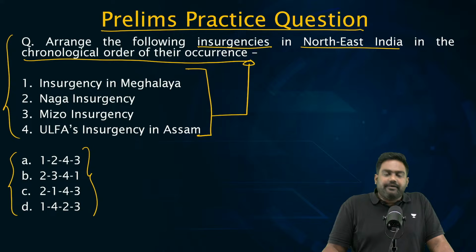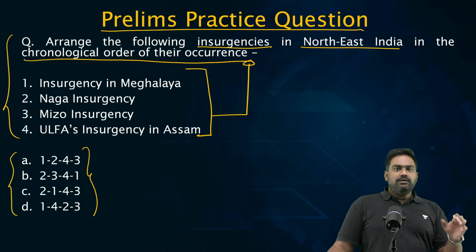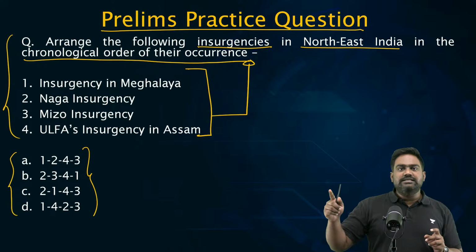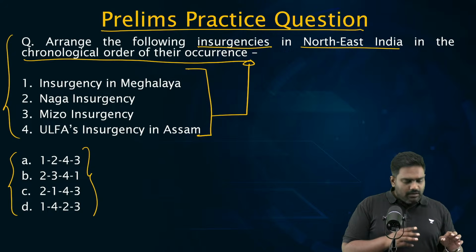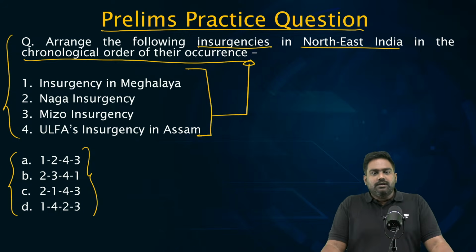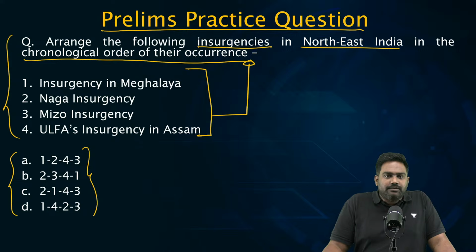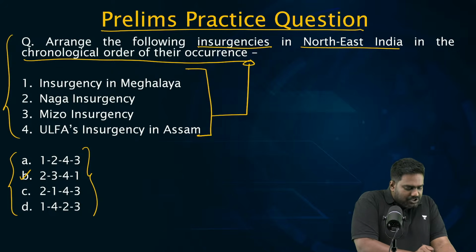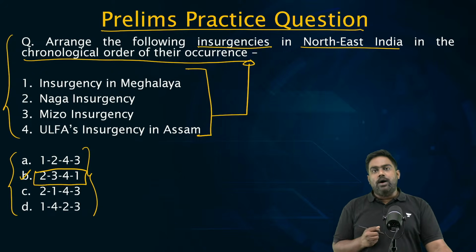See, there is one trick. If you can remember the first insurgency to break out in Northeast India and the last insurgency to break out, then your task will become easier. Very good. Dheeraj, Sanam, Ilyas Ansari, Sonika, Megha, Jagannathan, they've all given the right answer. The right answer is option B, 2341.